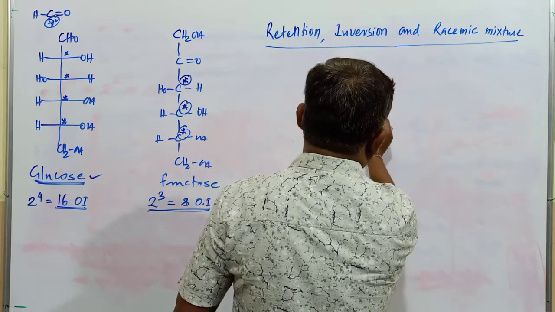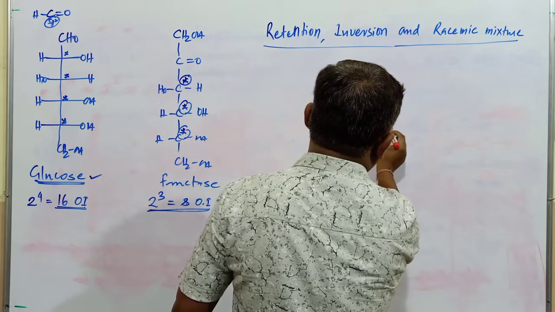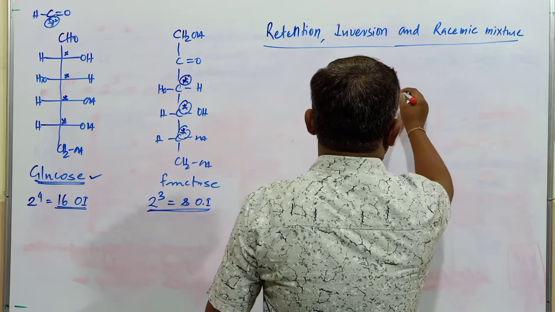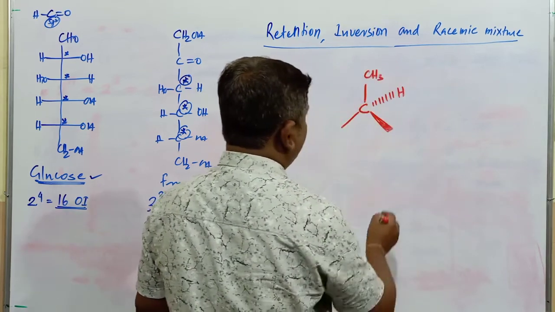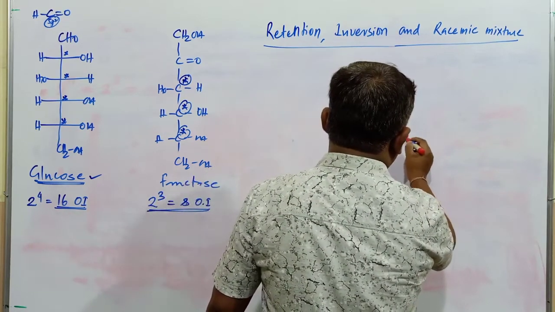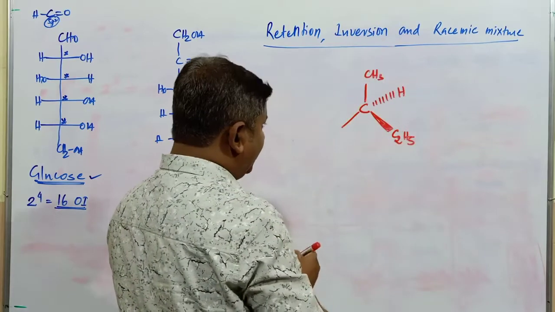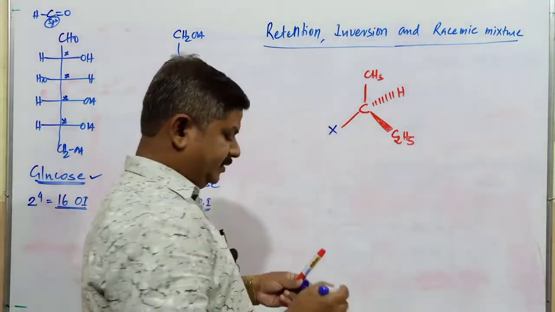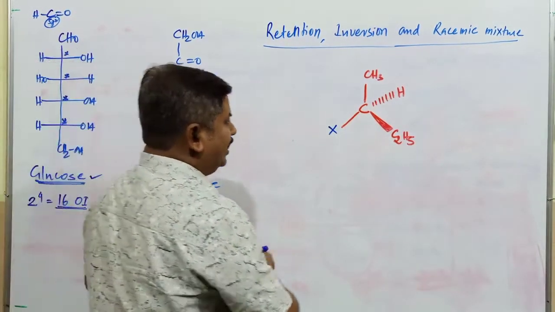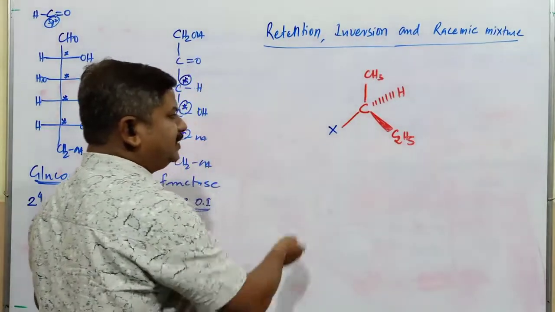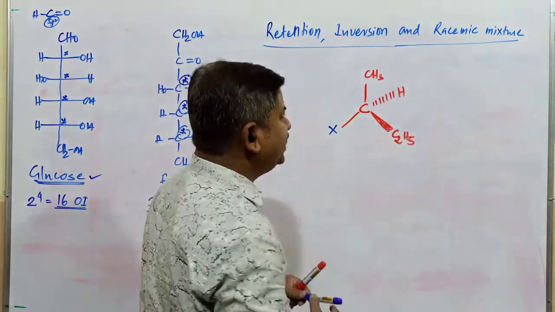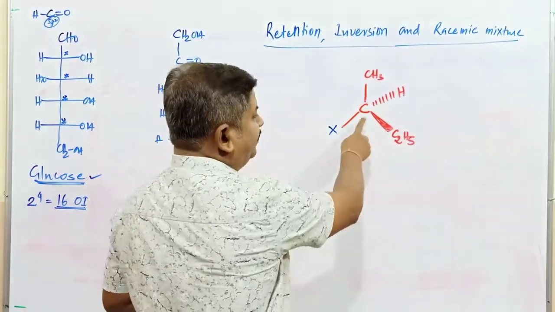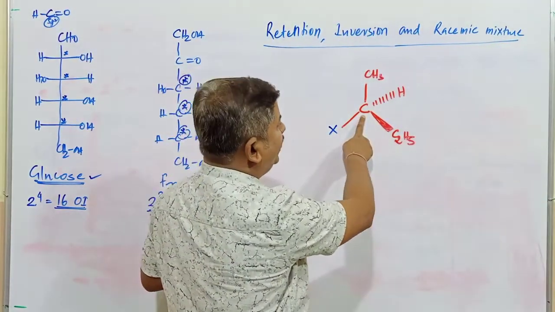If you are representing the dash and wedge structure, this is hydrogen and this is an ethyl group, and here at this position there is one group, that is X. X is not compulsorily a halogen, but one group is there, commonly called X. In the course of a chemical reaction, now this is a carbon atom which is bonded to 4 different groups.